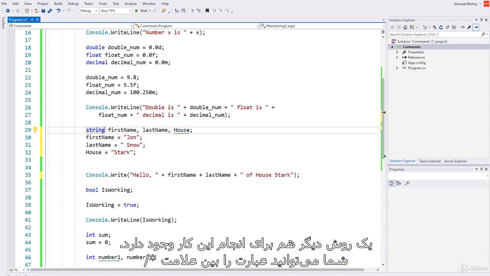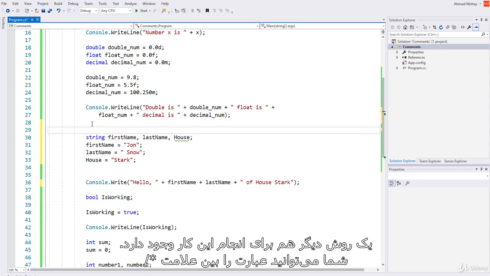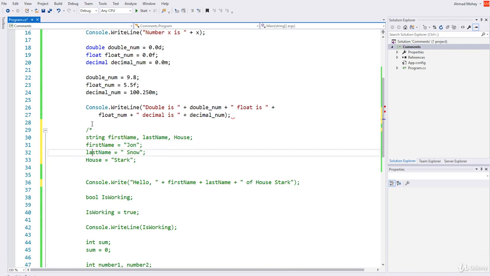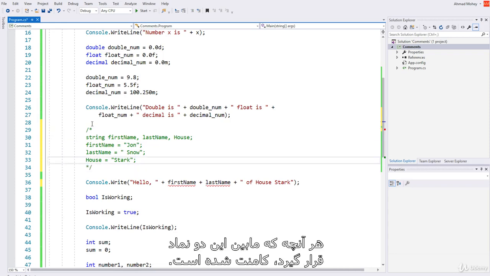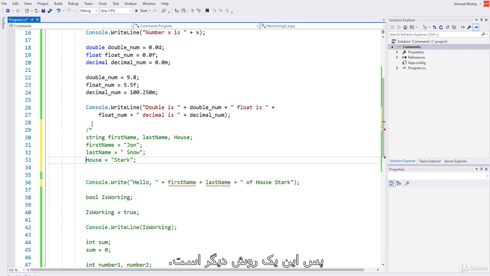So there is one other way that you can do this to a block of code or many lines, which is the slash and the asterisk, and then the asterisk and slash. Very neat. I come here, put this symbol in here, and I come again here and put this symbol in here. Now, whatever is inside these two symbols is commented. So this is another way.